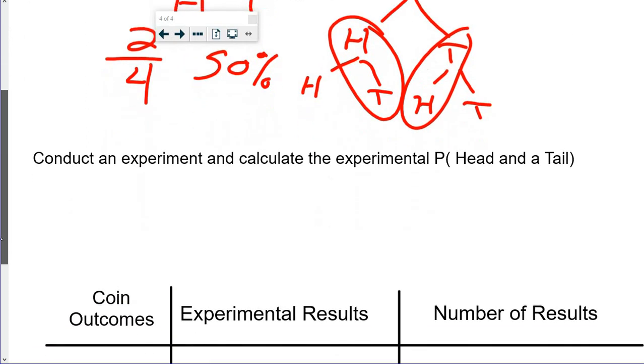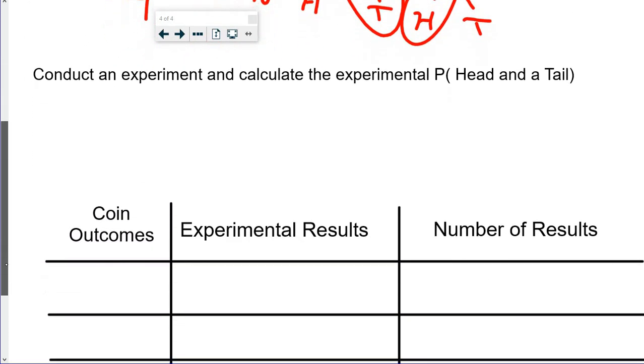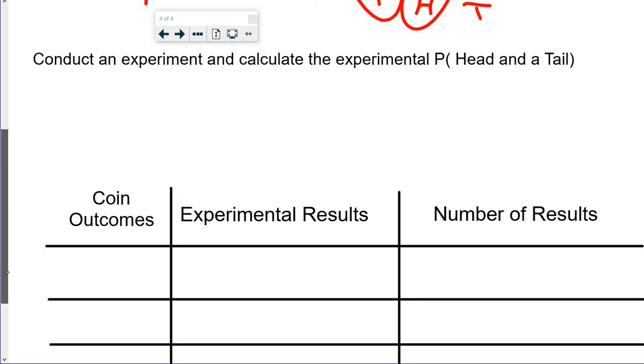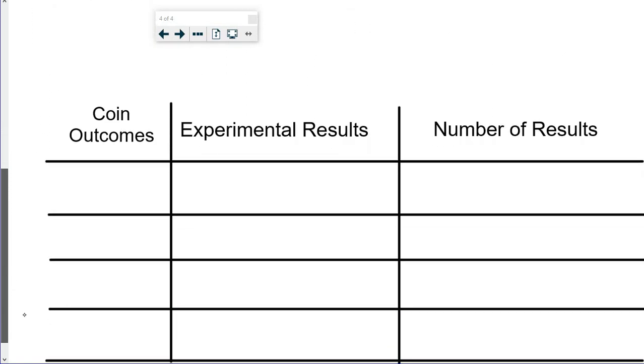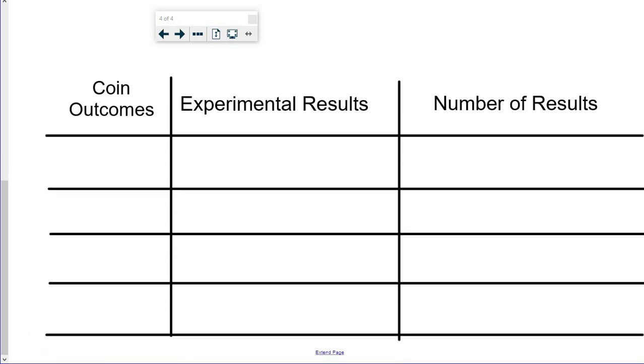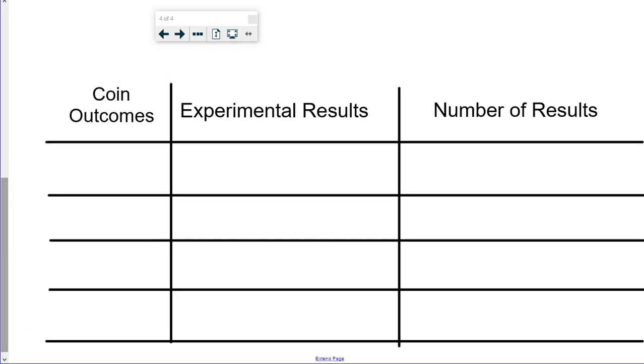This is a fun experiment. If you have a coin, or if you have a coin in your locker, go get it and conduct an experiment and calculate the experimental P of head and tail. How many times could you do this? 5 times or 10 times, and see if 50% of the time you have a head and a tail, or a tail and a head.